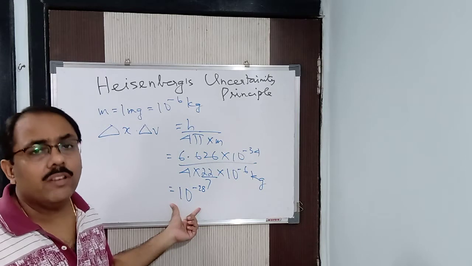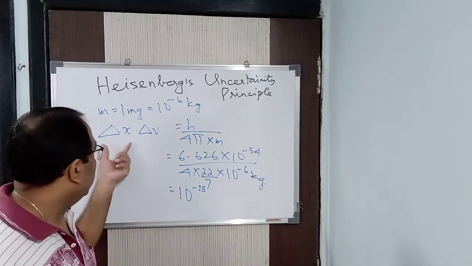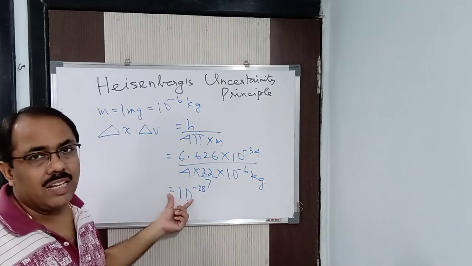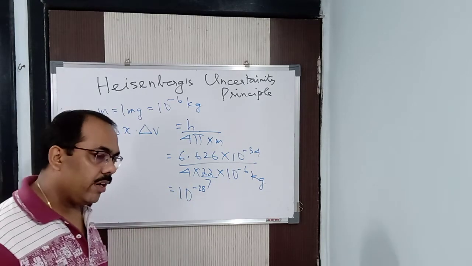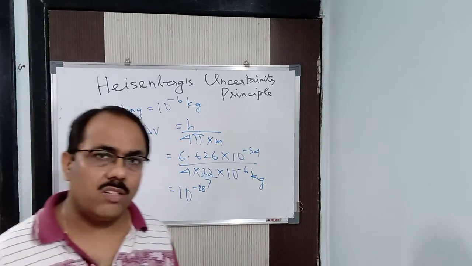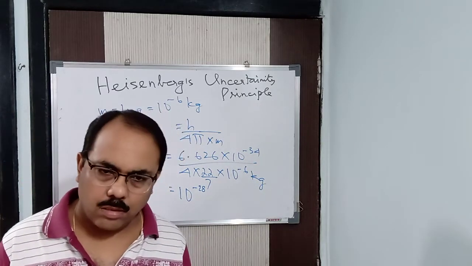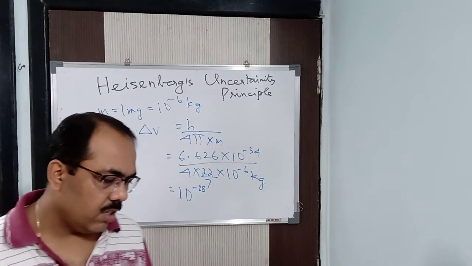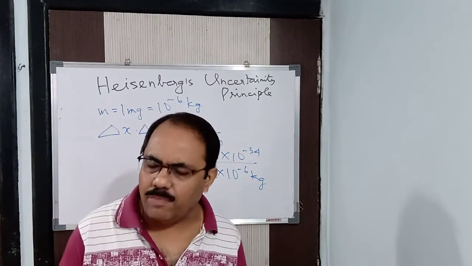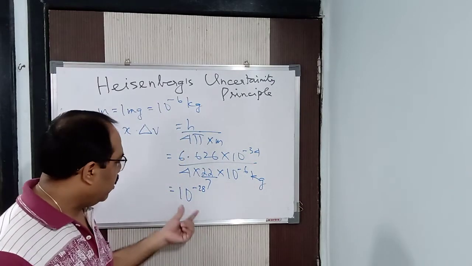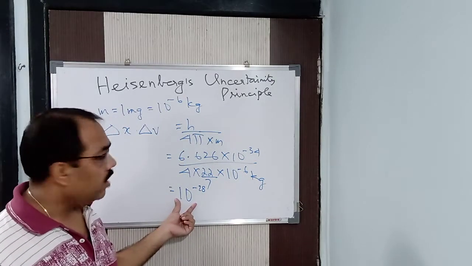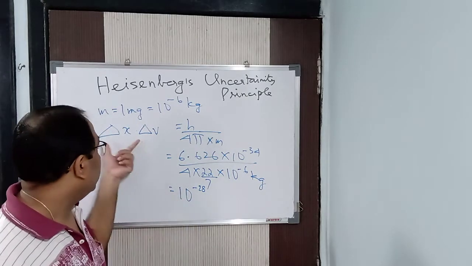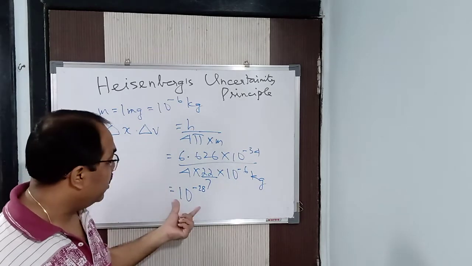Can you calculate this velocity? Let us say the uncertainty in position is 1. So what is delta V? You will get 10 to the power minus 28. Is it feasible to calculate this sort of velocity? It is extremely small. If I take the mass as 1 milligram, I get this product of uncertainty in position and velocity as 10 to the power minus 28.